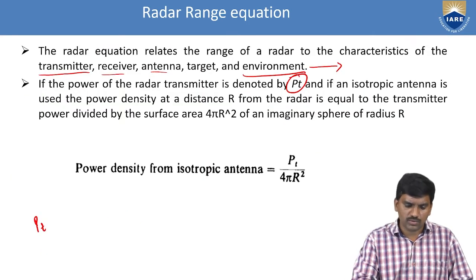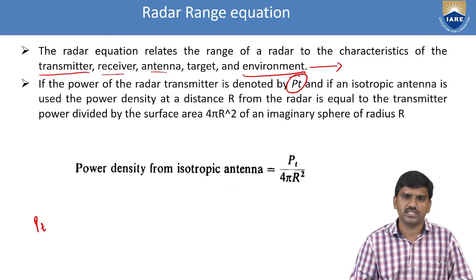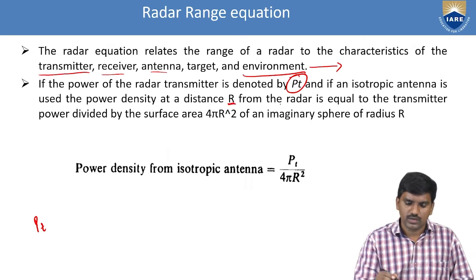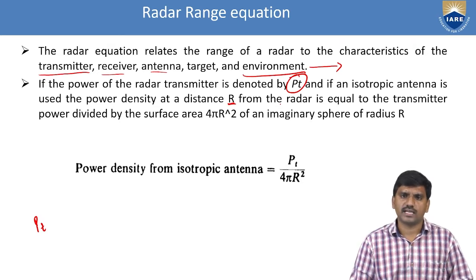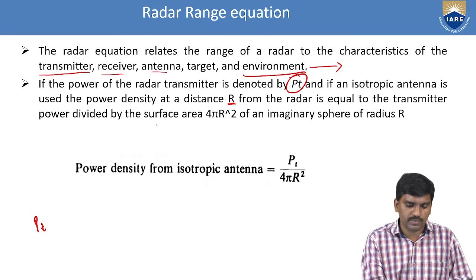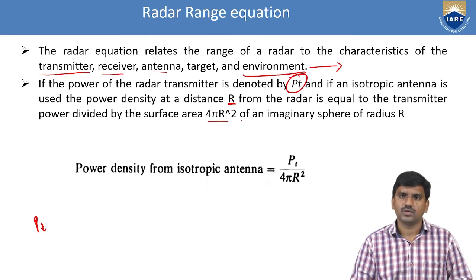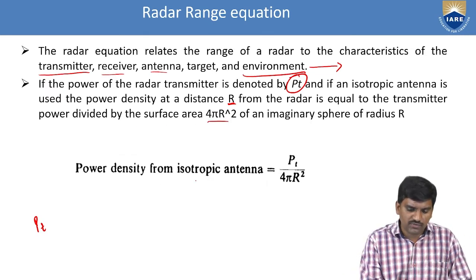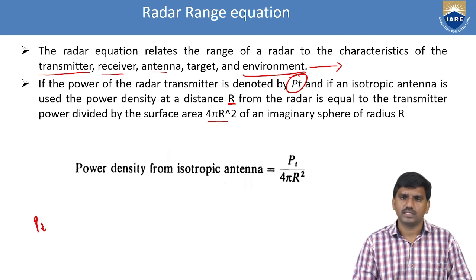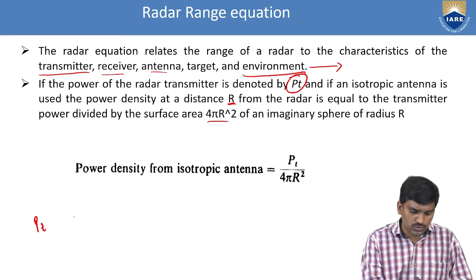Here, for an isotropic antenna, the power density at a distance R from the radar is equal to the transmitter power divided by the surface area 4 pi R square. Simply, the power density of an isotropic antenna, PR, is equal to PT by 4 pi R square.